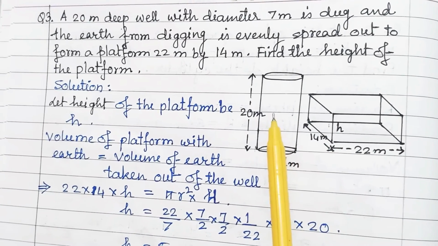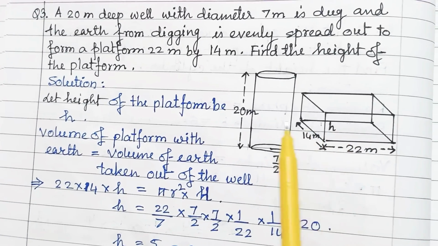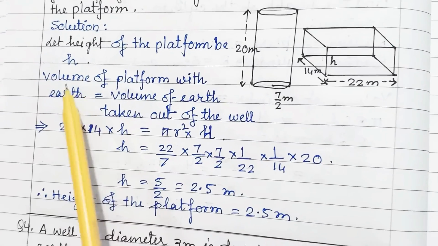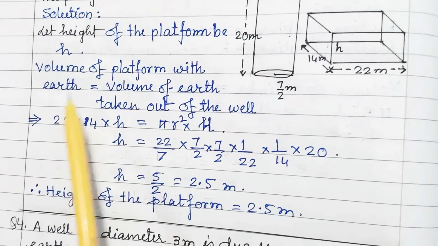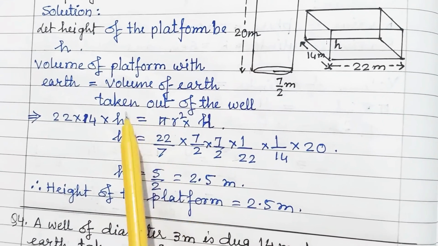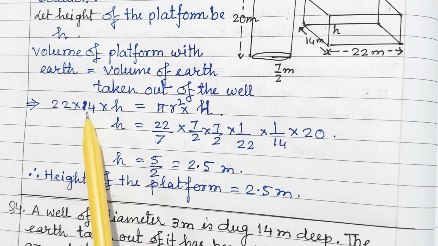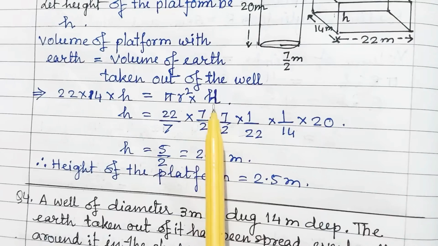The volume of this earth and the volume of the platform are the same, equal. So the volume of the platform is equal to the volume of earth taken out of the well, that is length into breadth into height of the platform is equal to pi r square h.